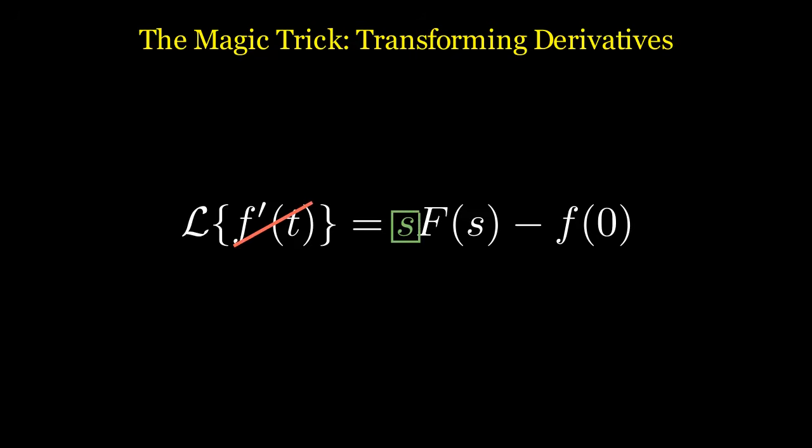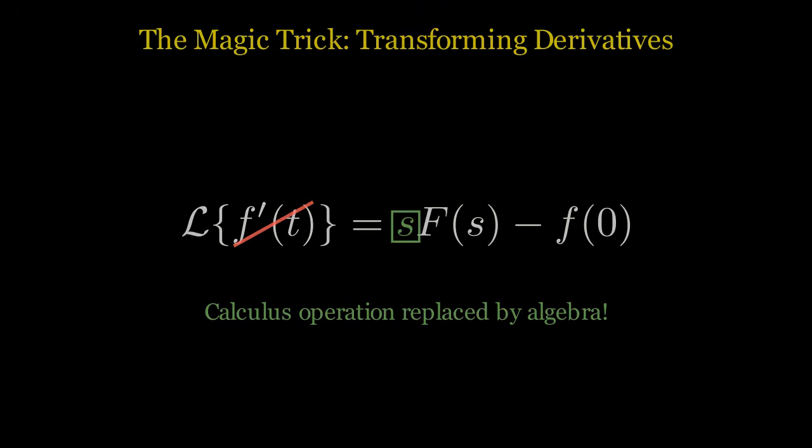Now prepare yourself for the ultimate magic trick of the Laplace transform. Why do we go through all this trouble? Because of how Laplace handles derivatives. If we take the Laplace transform of a derivative, denoted as f prime of t, the result is simply s multiplied by the transform of the original function minus the initial condition at time 0.